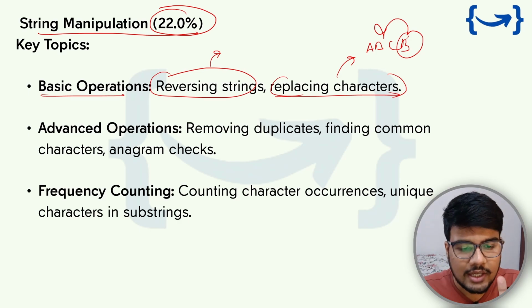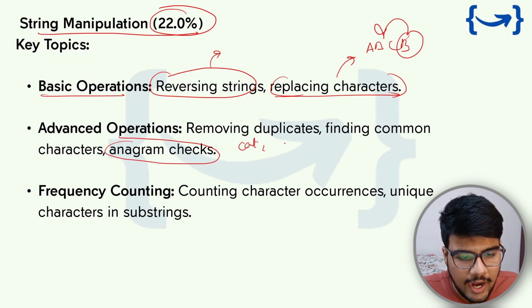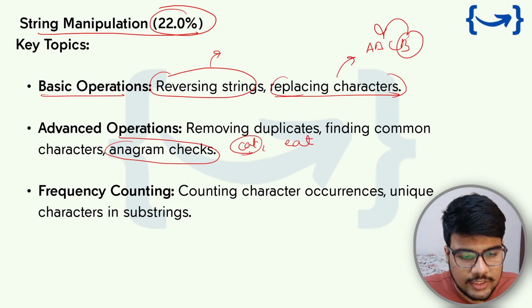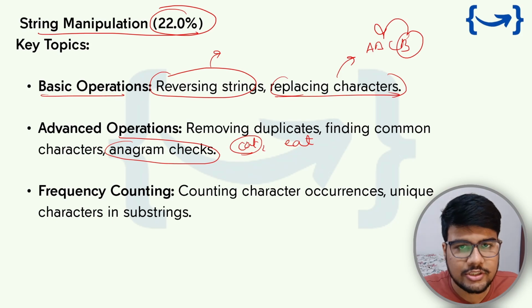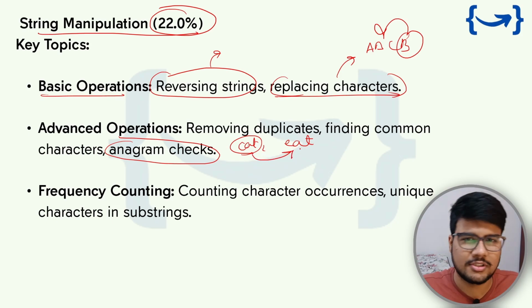Advanced operations, which are removing duplicates, finding common characters, and anagram checks. Okay, an anagram check is, let's say you have cat, so is eat an anagram of cat? That is, if you rearrange this particular word, are you able to get this particular anagram, yes or no? So these types of problems.